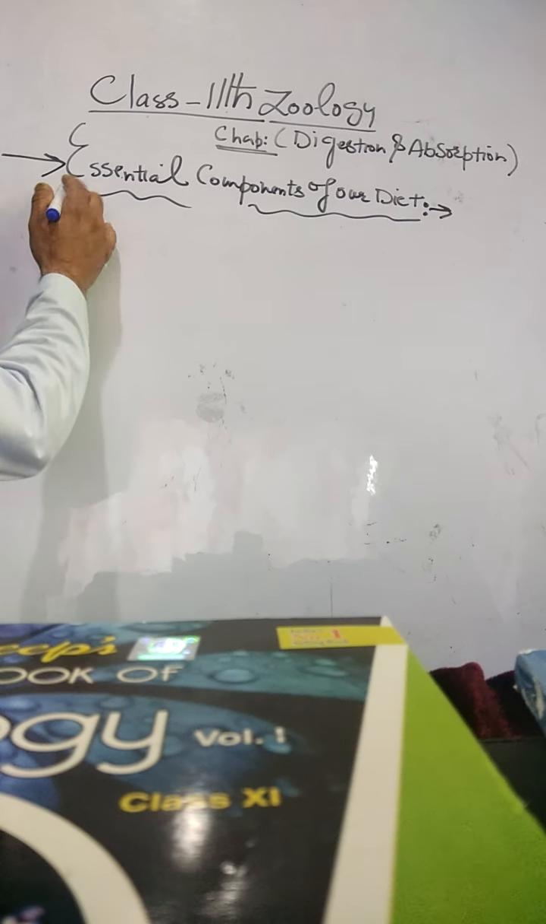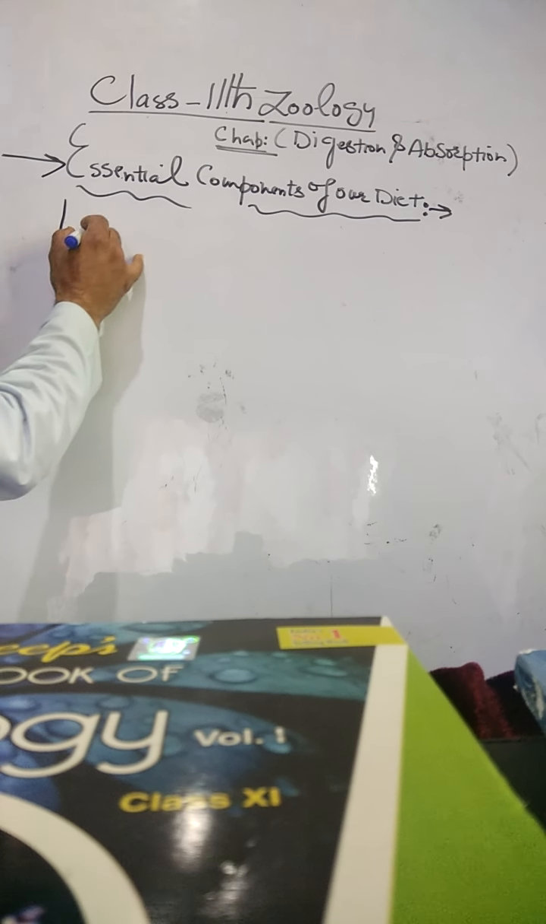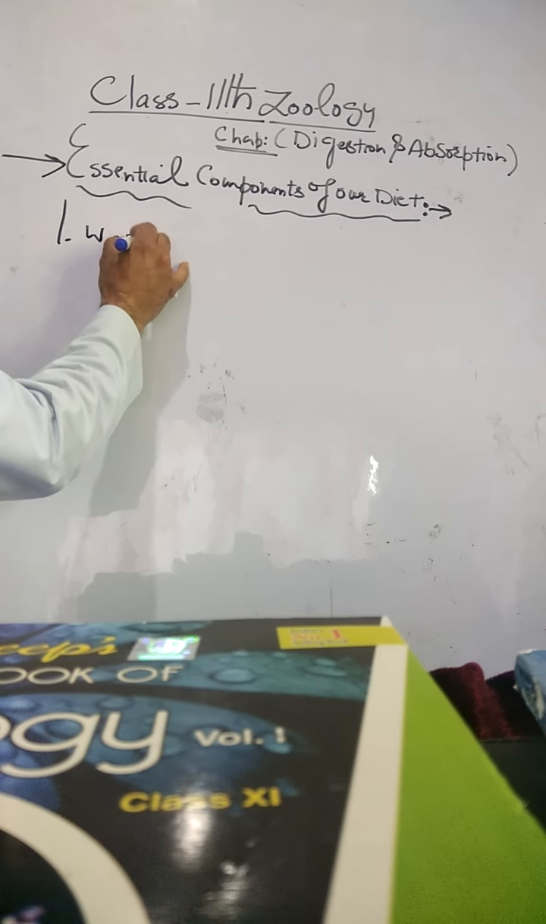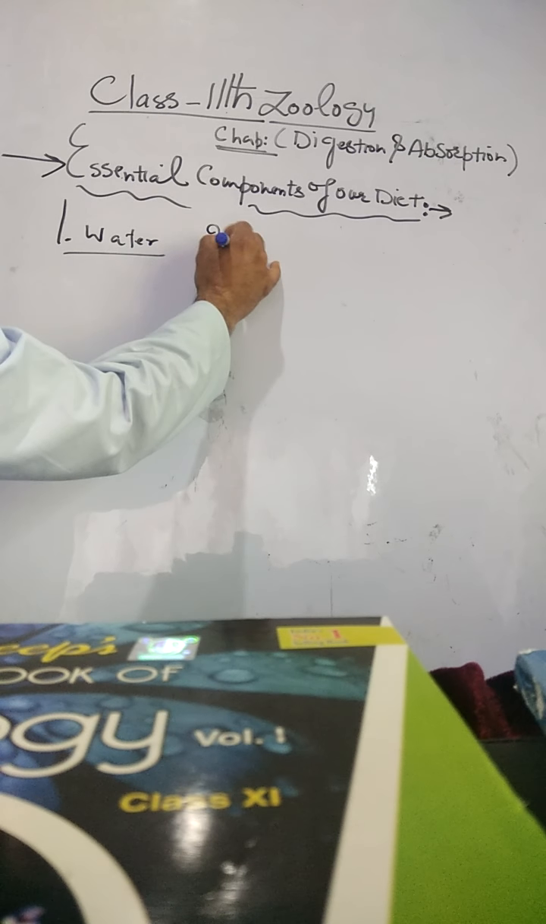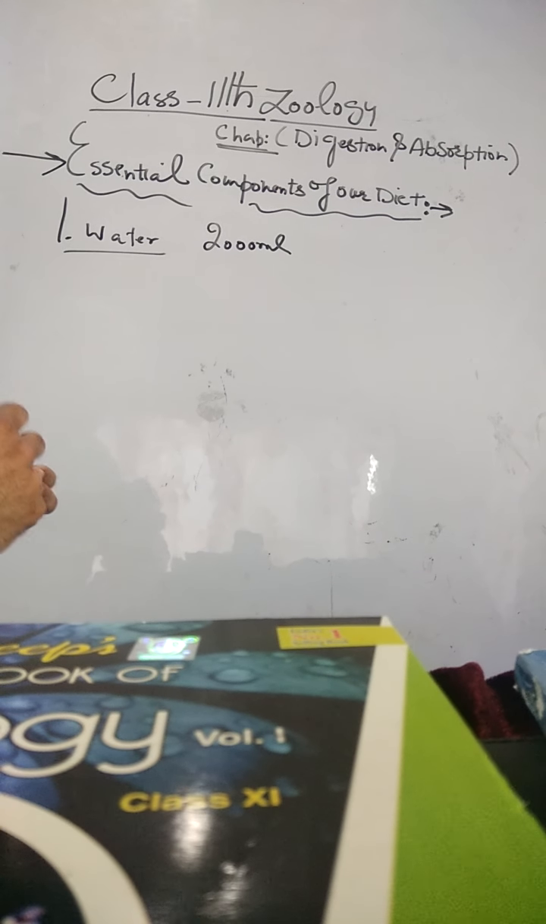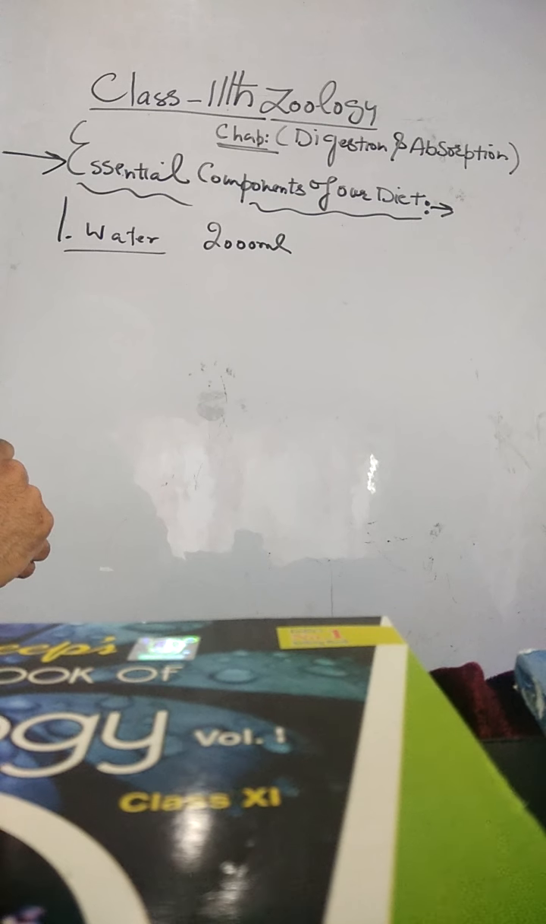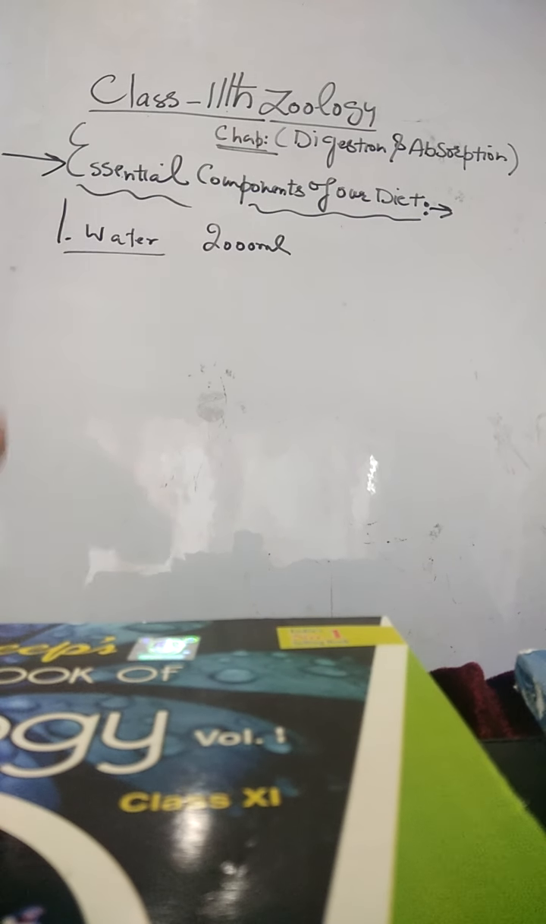The substances which are essential components of our diet are water. This water we need 2000 ml per day. The essential sources of water are foods and drinks, and those substances in which water is released during oxidation. This water is essential for the composition of cell contents and body fluid, and for dissolving substances.